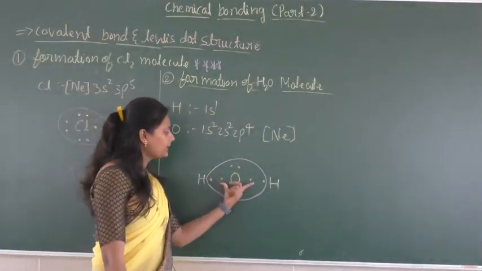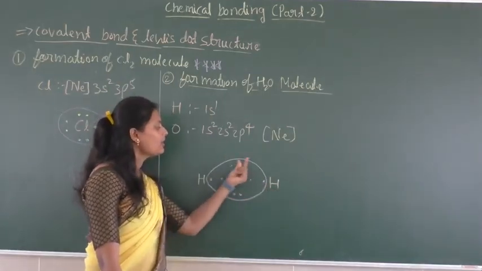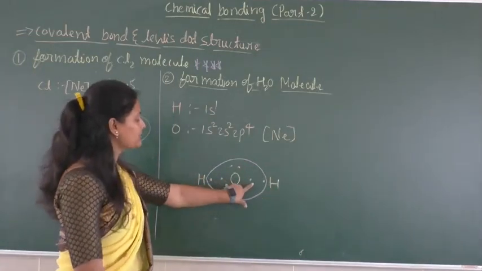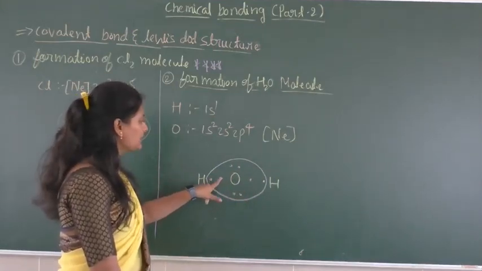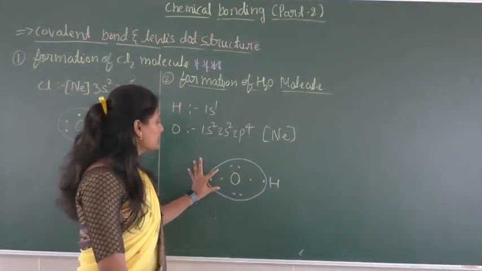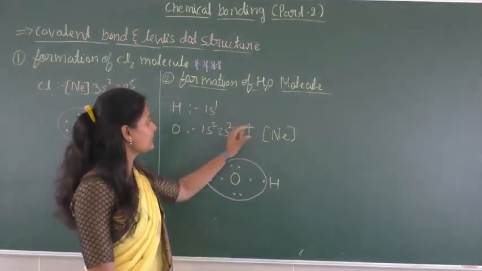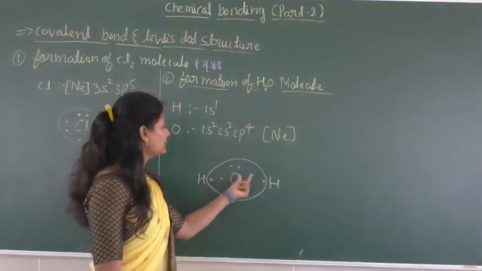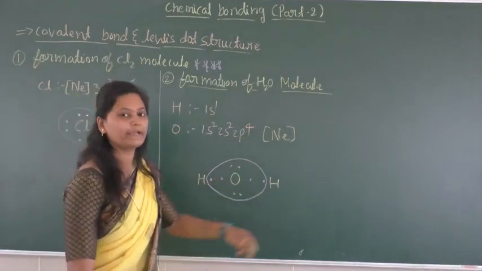Okay, so by sharing 2 electrons with the 2 hydrogen atoms, it is going to attain the octet configuration. So after sharing, how many electrons in total are in the valency shell of oxygen? 1 2 3 4 5 6 7 8. Okay, so it is going to have the electronic configuration of the nearest noble gas. So the valency shell electronic configuration becomes the nearest noble gas electronic configuration by sharing 2 electrons with the 2 hydrogen atoms.